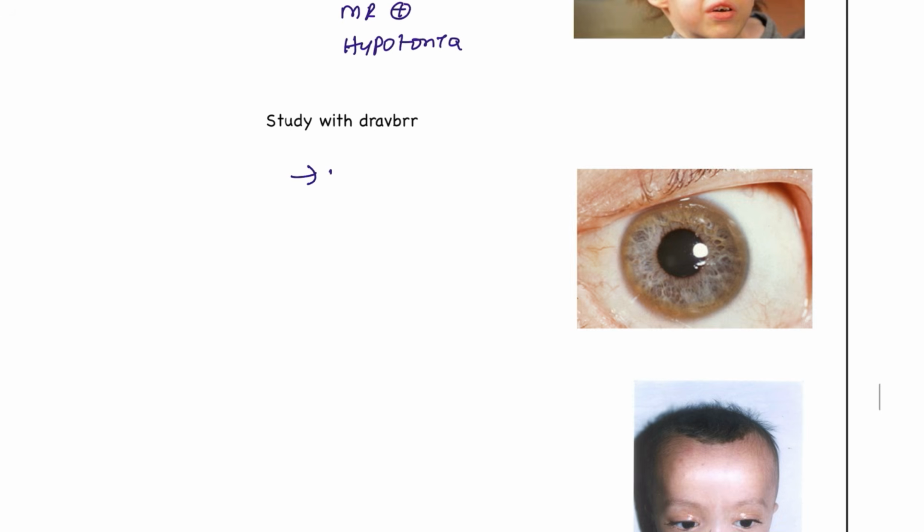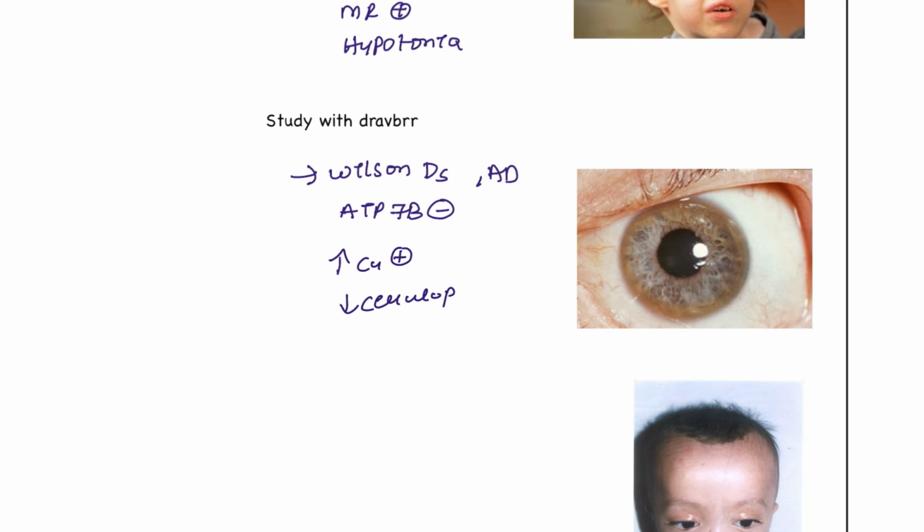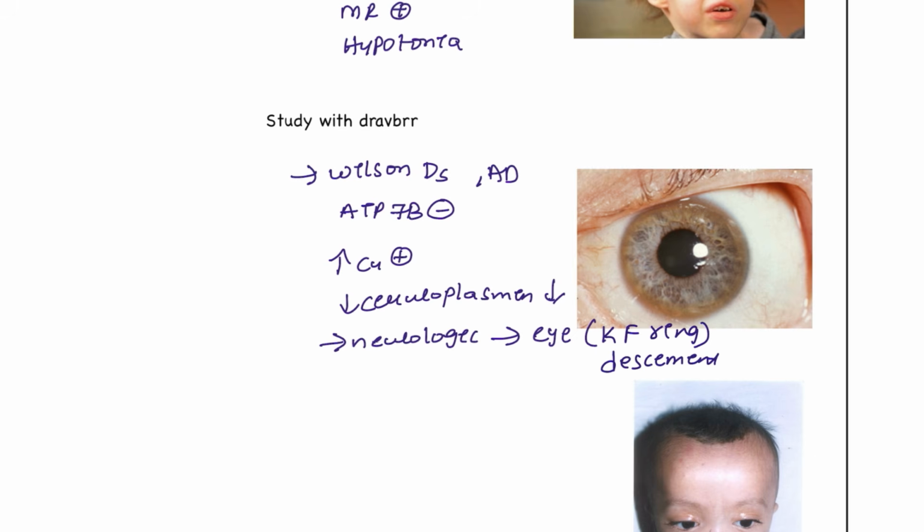Next, this is Wilson disease, and in Wilson disease the ATP7B gene is deficient, and it is an autosomal recessive condition. Here the copper is so much, but copper binding ceruloplasmin is deficient, right? That is the presentation. And this is the neurological presentation. In the neurological presentation, if the eye is involved, that is going to present as a KF ring. This KF ring is seen in the Descemet membrane of the cornea that you are going to see.